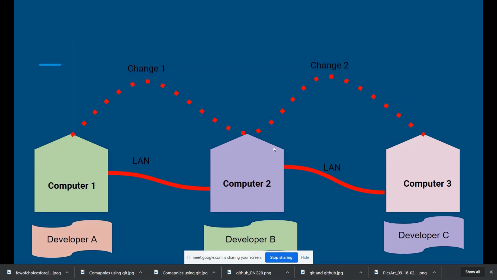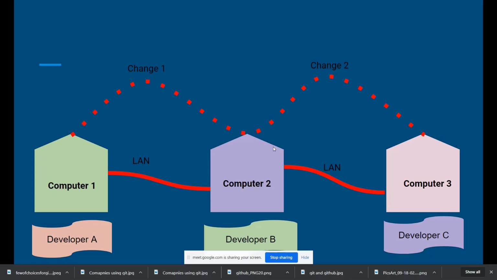Okay. So why is Git necessary? Before that, we will just see what is the problem that we face before using Git. There are three developers, developer A, B, and C, working on three different computers. Let's say in the office you have three different computers, and there are developer A, B, and C. They are working on the same project. Suppose the project name is my workshop something. So let's consider that